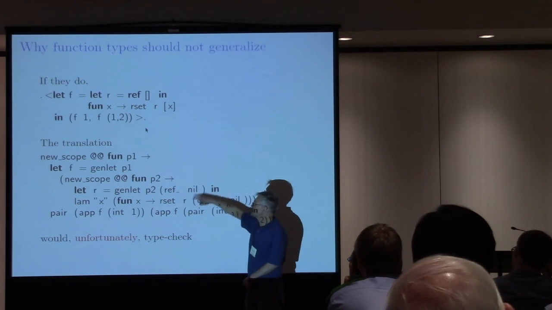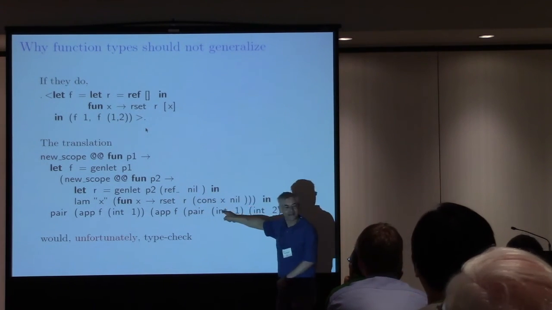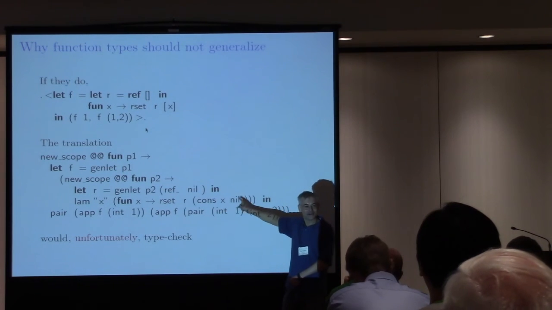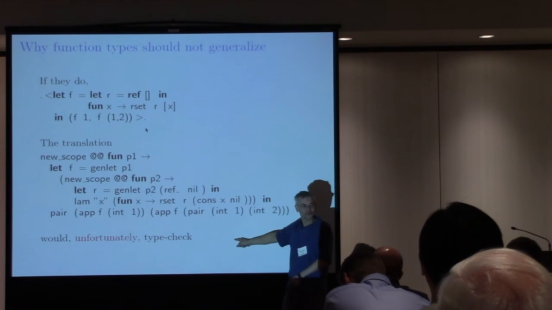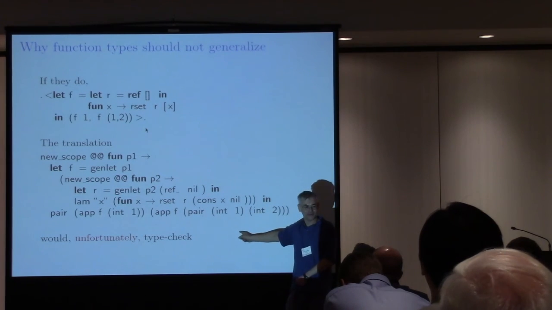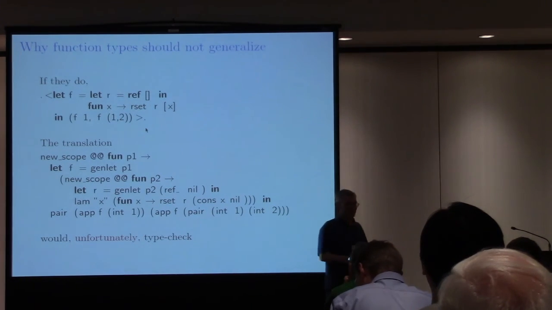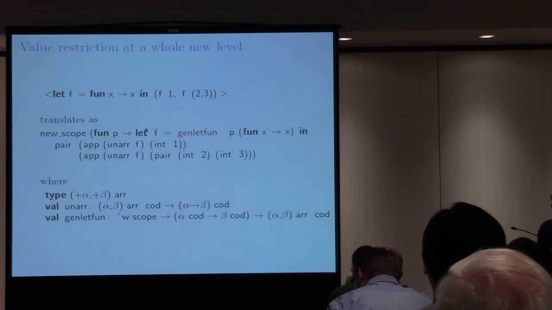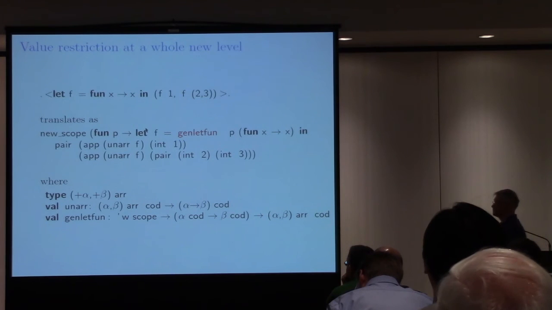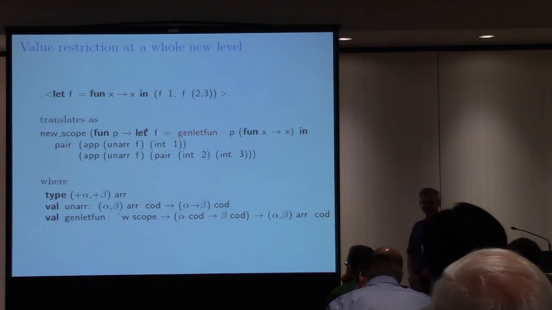But if we close the translation and translate it, and if we say, well, let's generalize non-covariant, non-variant types, then this code would type check, and we really don't want that. So there's a good reason that we don't want to type check these things. Well, what we're going to do is put the value restriction to a whole new level.